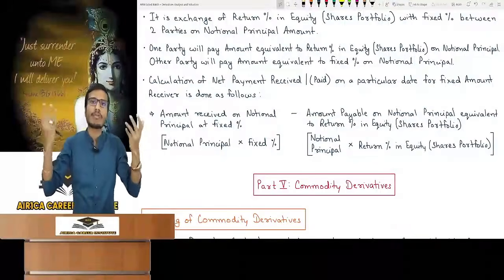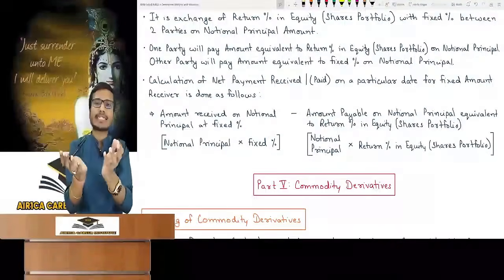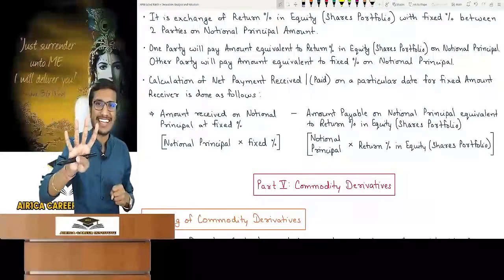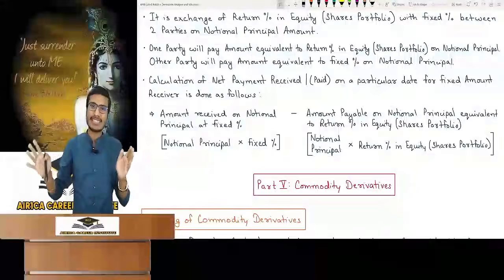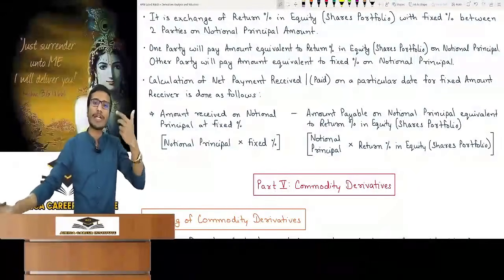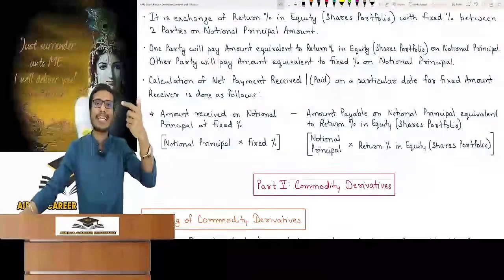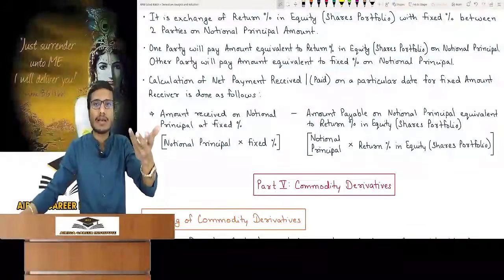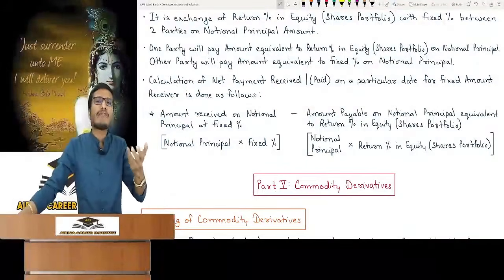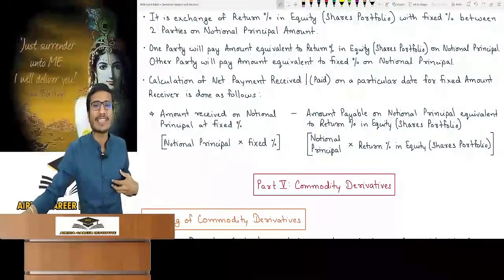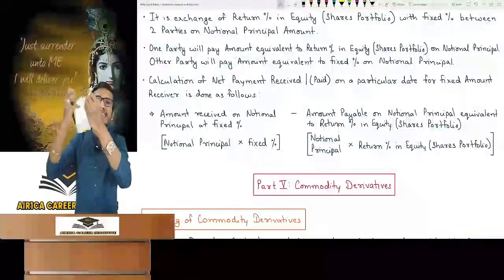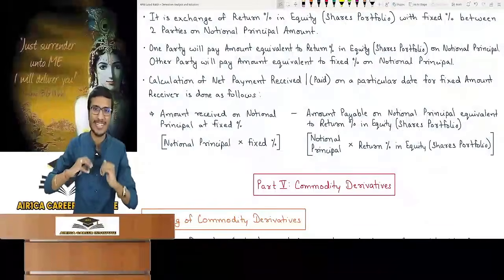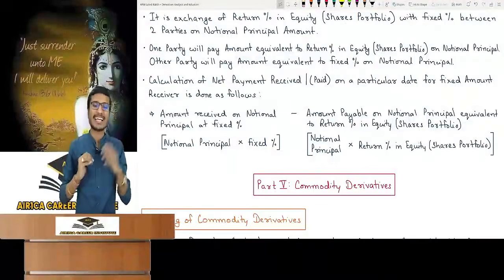We will also decide the total tenure. Suppose we will settle every quarter for a total of 4 quarters. After that the contract is over; we will do this for 4 quarters, so it will last for a year. So on a particular date, whatever is decided in the contract, how much is the net payment received or paid? To which party? Calculate the fixed amount for the receiver. Who is the fixed amount receiver? The fixed amount receiver is the one who is transferring the returns of the equity shares portfolio and wants a fixed return. What is the net payment for that?